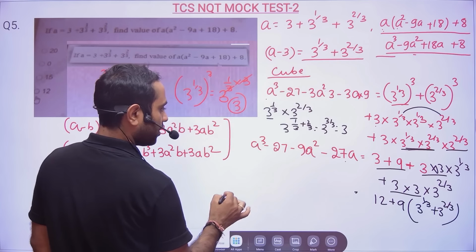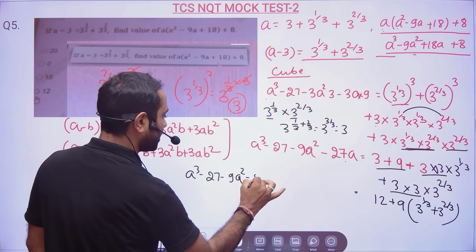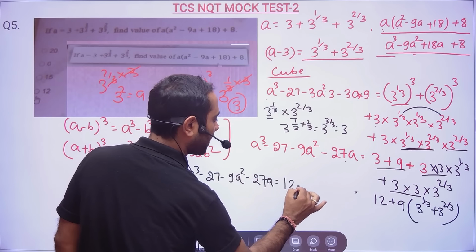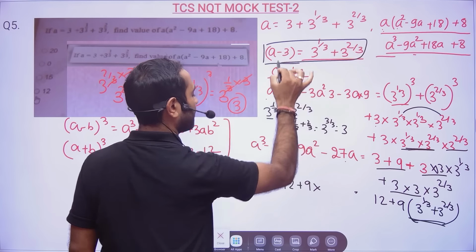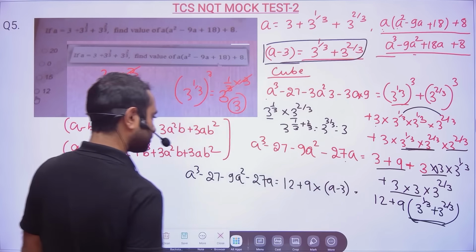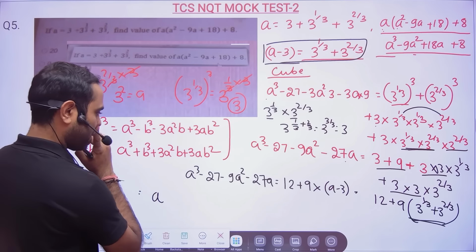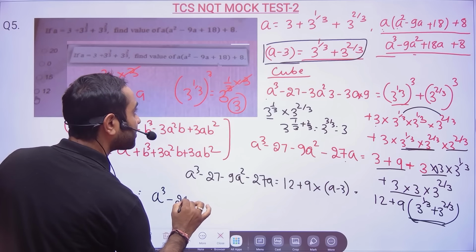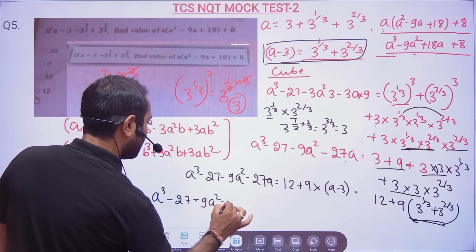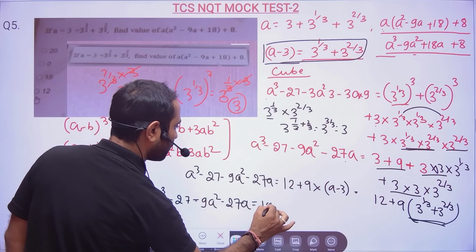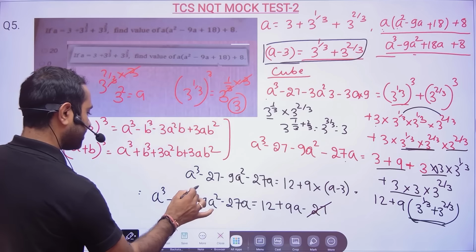Okay, now so a cube minus 27 minus 9a square minus 27a will be equal to 12 plus 9 into this value you see, that is nothing but equal to a minus 3. So a minus 3. Okay, so a cube minus 27 minus 9a square minus 27a will be equal to 12 plus 9a minus 27, and 27 and 27 cancelled.